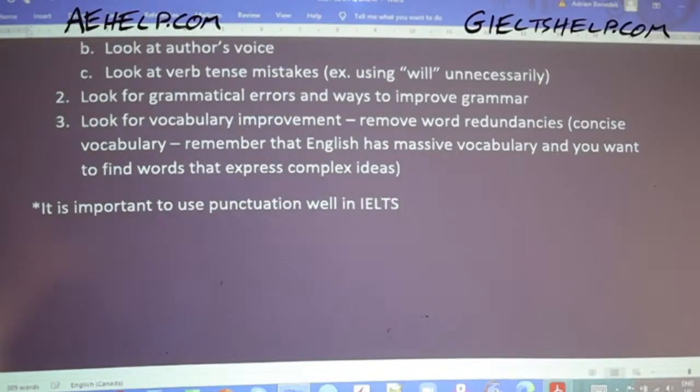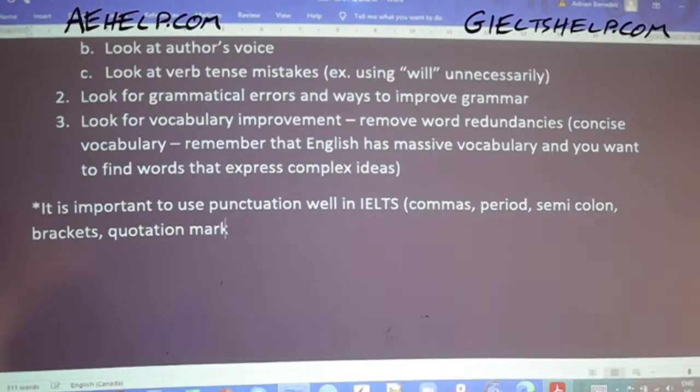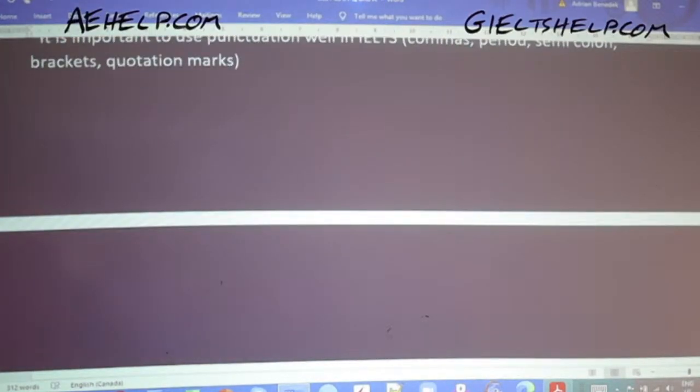By punctuation we mean commas, periods, semicolons, brackets or parentheses. Quotation marks are common as well. You should use these accurately for sure, and it is important to learn that.